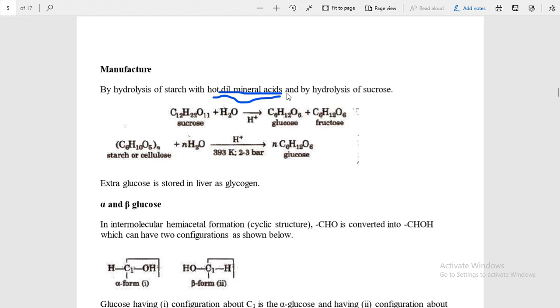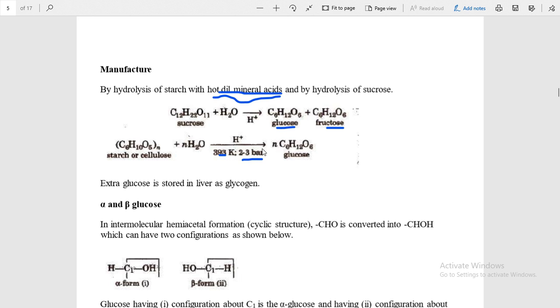Sucrose is hydrolyzed into glucose and fructose. Another method is starch and cellulose hydrolyzed with water in presence of acid at 393 Kelvin temperature and 2 to 3 bar pressure.